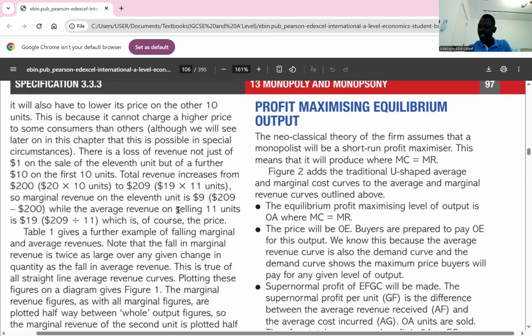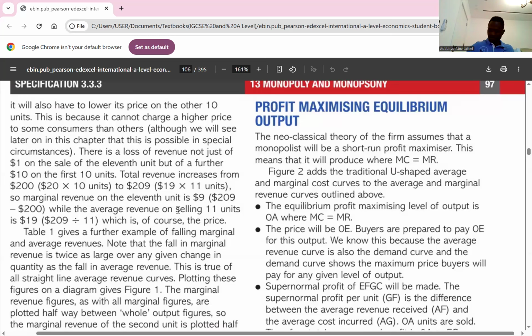What I'm saying is this: a monopolist, like any other firm, aims to maximize profit, and profit is maximized when the additional revenue from selling one more unit, MR, equals the additional cost of producing another unit. So the profit maximizing level of output is where MR equals MC. I think the point is clear there.